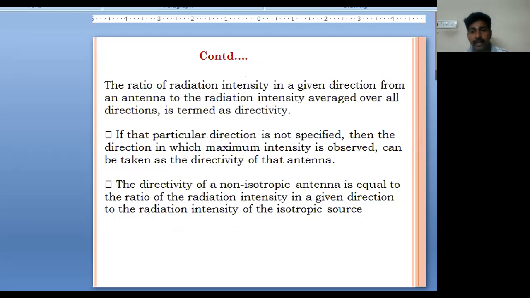The ratio of the radiation intensity in a given direction from an antenna to the radiation intensity averaged over all directions is termed directivity. If the particular direction is not specified, then the direction in which maximum intensity is observed can be taken as the directivity of an antenna. Next, the directivity of a non-isotropic antenna is equal to the ratio of radiation intensity in a given direction to the radiation intensity of the isotropic source.